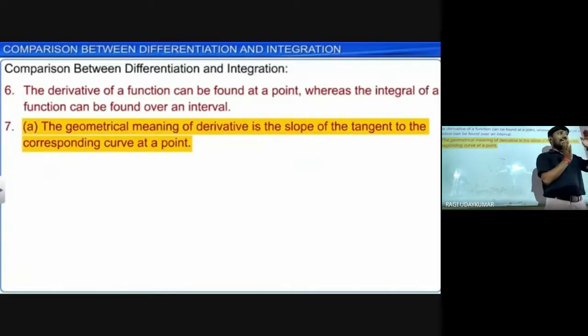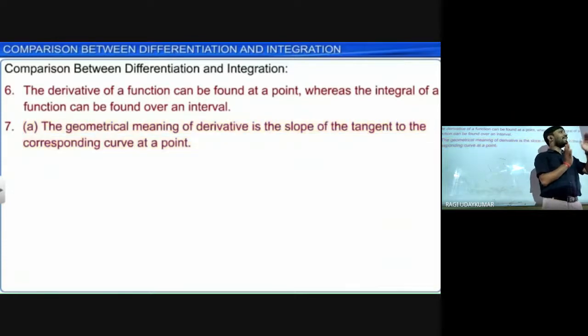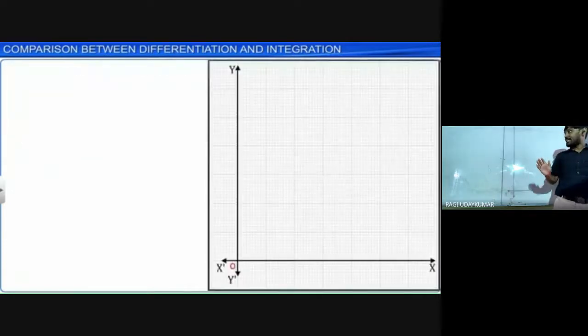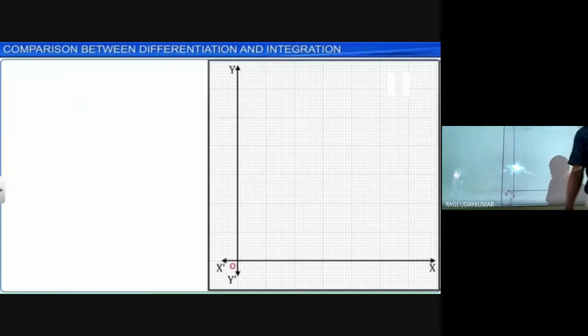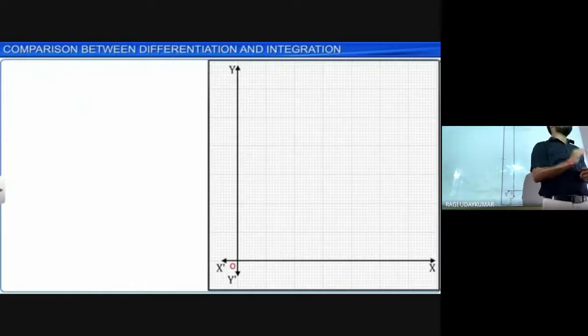And when you take an interval, then we call it an indefinite integral. For a definite integral, we write a number below and a number above the integration sign. That is a different thing we are going to learn.